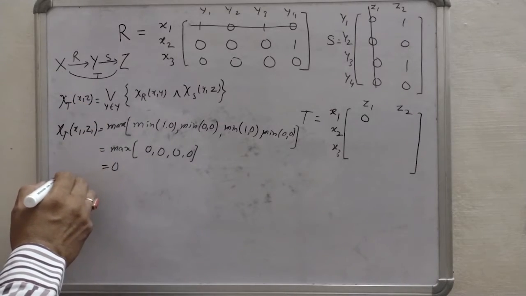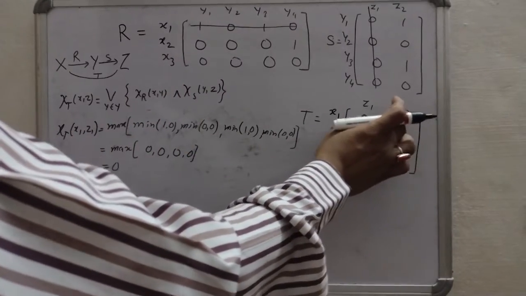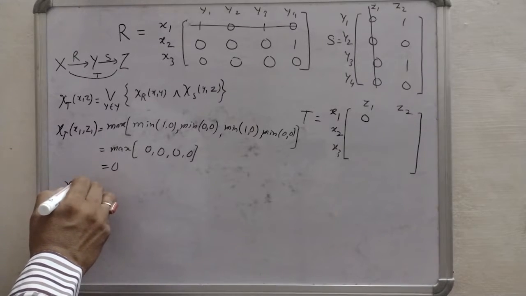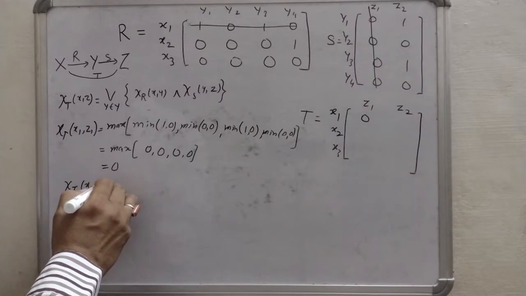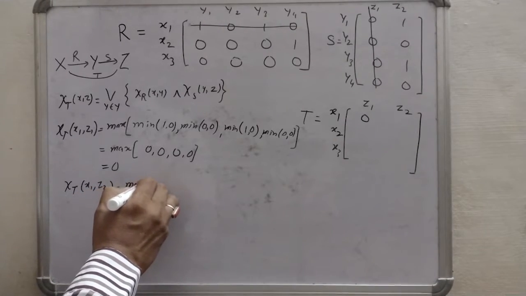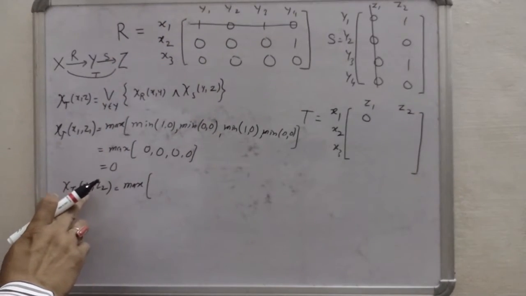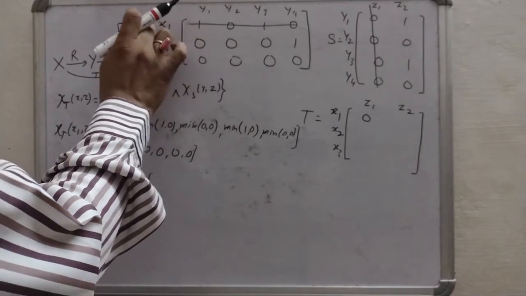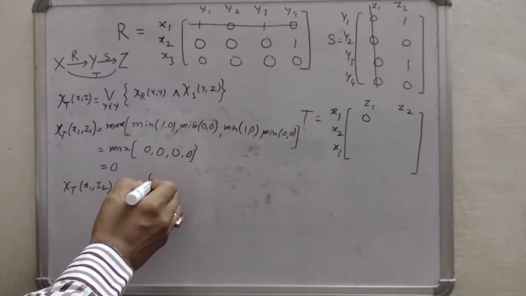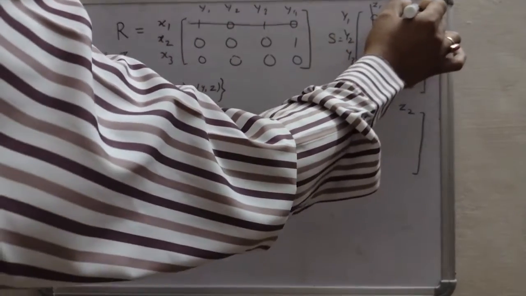Similarly, for x1 and z2, we can write mu of T at x1 z2. It will be the max of, now I have to find x1 z2, so I will take the x1 row and the z2 column. Accordingly we make the pairing between this row and this column.